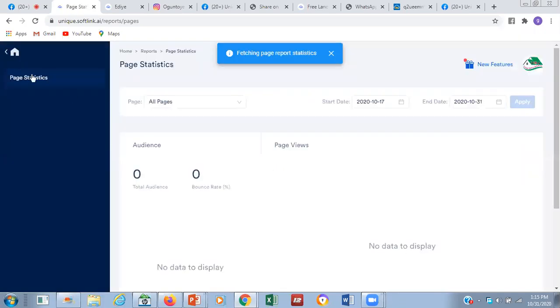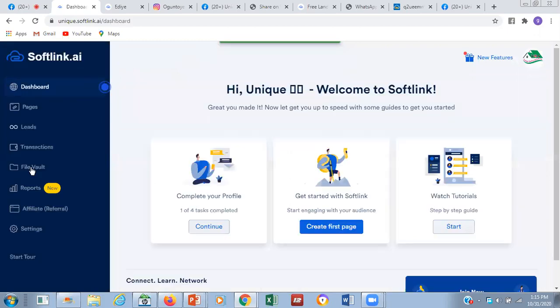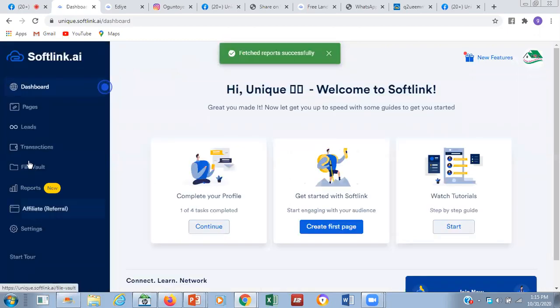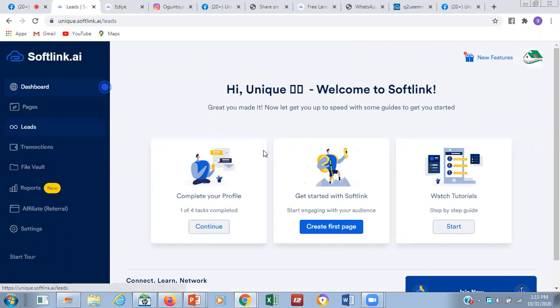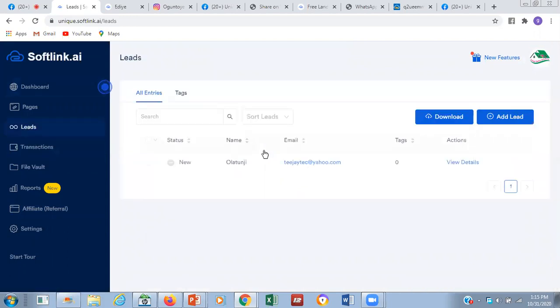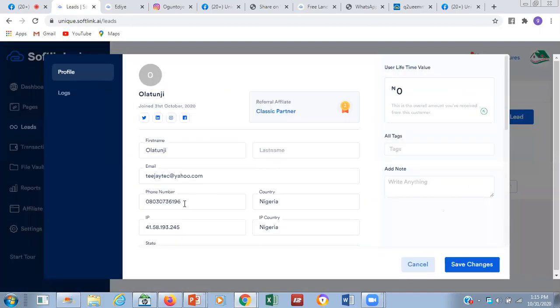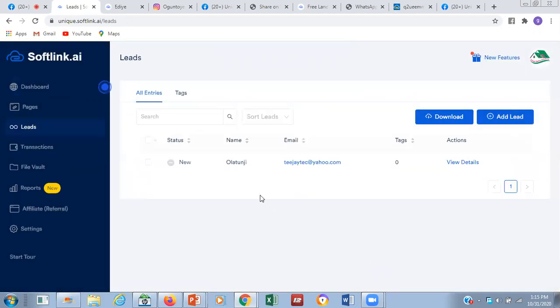This report is new. It might not open. Because I could not do any transaction, but it has gotten the lead. So with that lead, I have a contact of this person. I have an email of this person. I have a phone number of this person. This is one of the areas where you can have information of your customer.